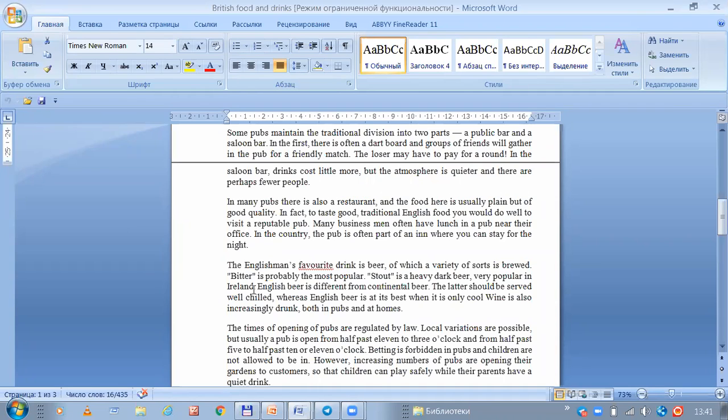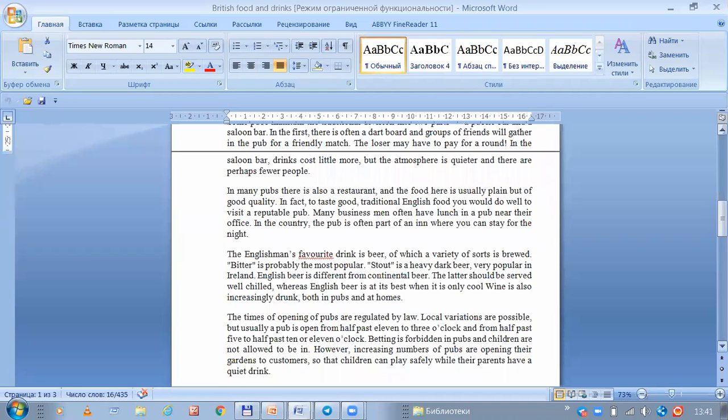Wine is also increasingly drunk both in pubs and at home. Besides wine and beer, English people also have tap water, boiled water, distilled water, 3 types of water and some kind of juice and tea, as well as coffee.